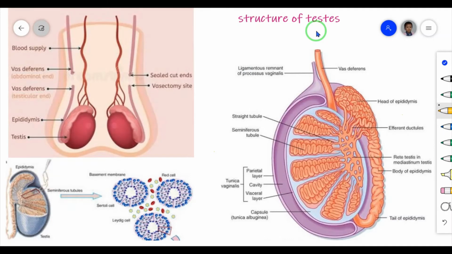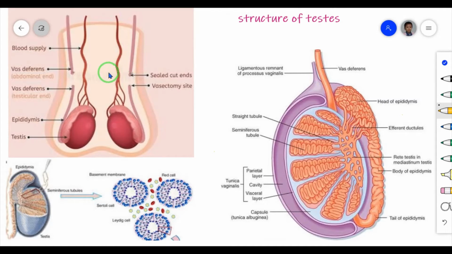Structure of testes. Testes are the male reproductive organ, we all know. The testes produce the male gamete. The male gamete is known as sperm.